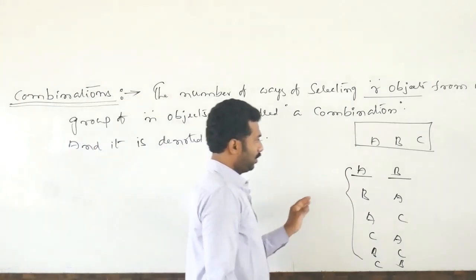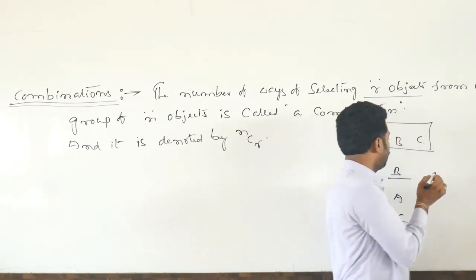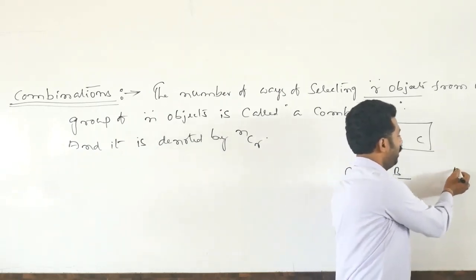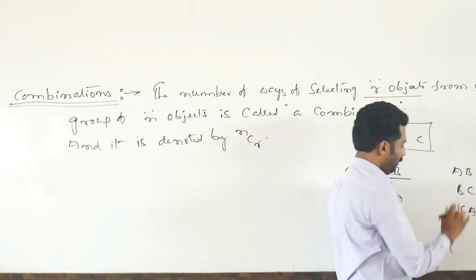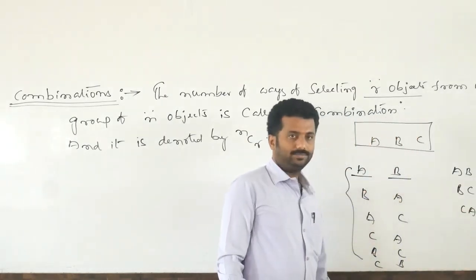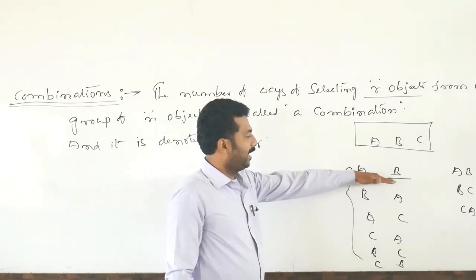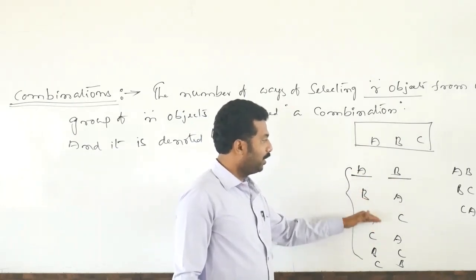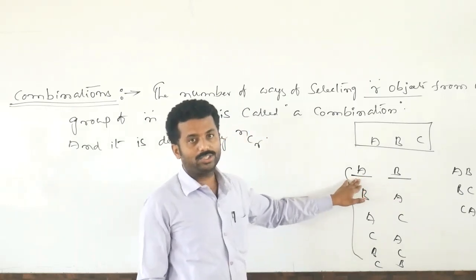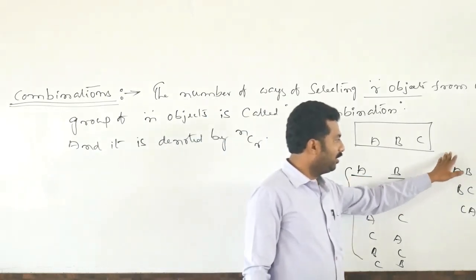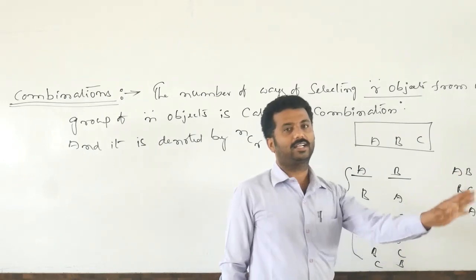Selection means how many ways you can select two members, either AB or BC or CA. What is the difference? This is arrangement. Arrangement means we are giving importance to the position of the objects. But in selection, we are not giving position to the object, we are just selecting.